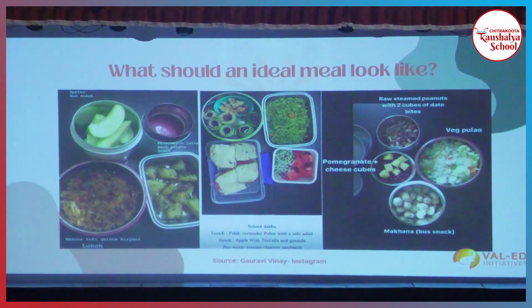So these are a few examples of what an ideal lunchbox should look like, right? Usually, okay, I again ask a couple of volunteers as to what you bring to school.